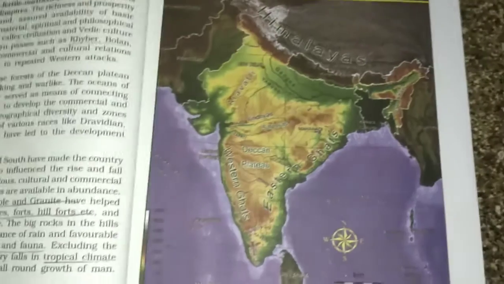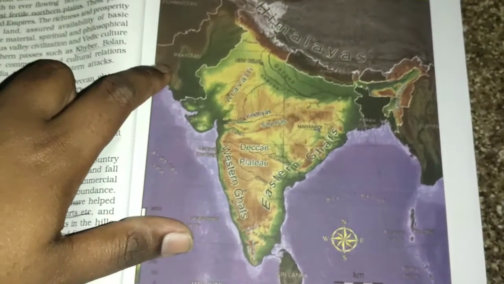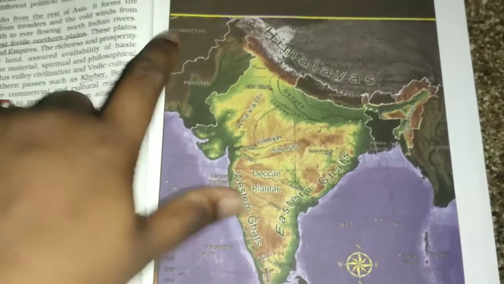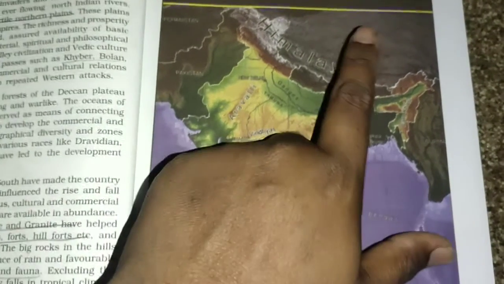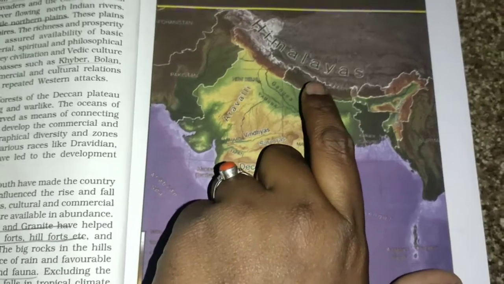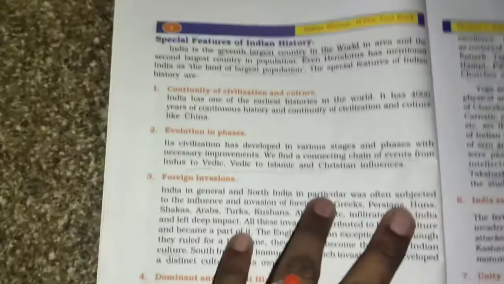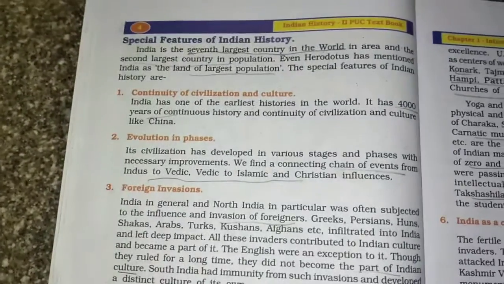So our neighboring countries are Pakistan, Afghanistan, then you have your Burma here, your China, your Nepal, and Tibet. But Tibet is now an occupied country. So next, moving on. Special features of Indian history.